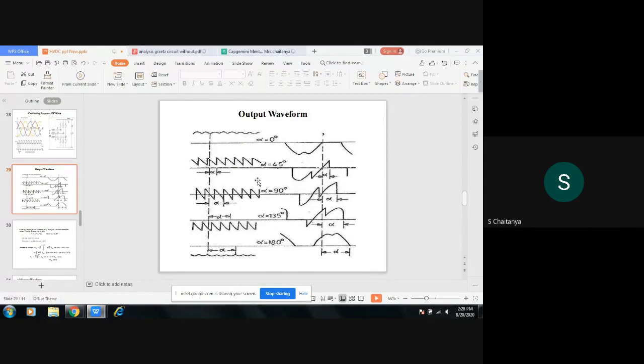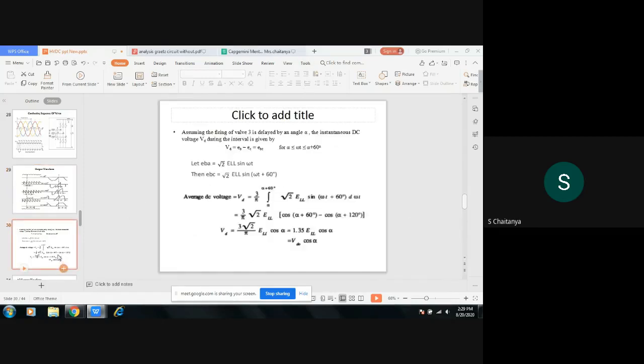Alpha greater than 90 degrees, the thyristors will be acting in the inverter mode. So you will get the negative side of the DC voltage. Is it clear? Up to 180 degrees, it will be on the negative side only. This is the output waveform for the 6 pulse converter. Next, we will see the analysis part.